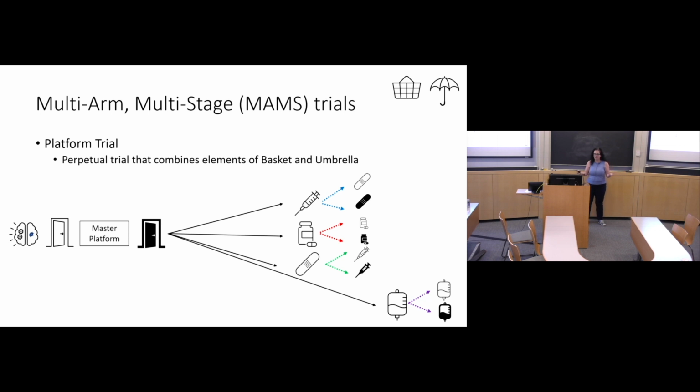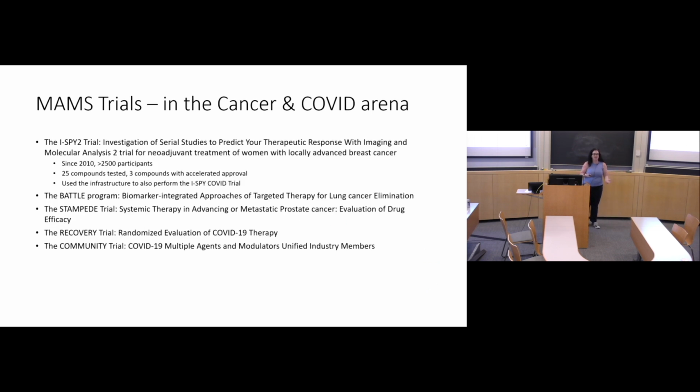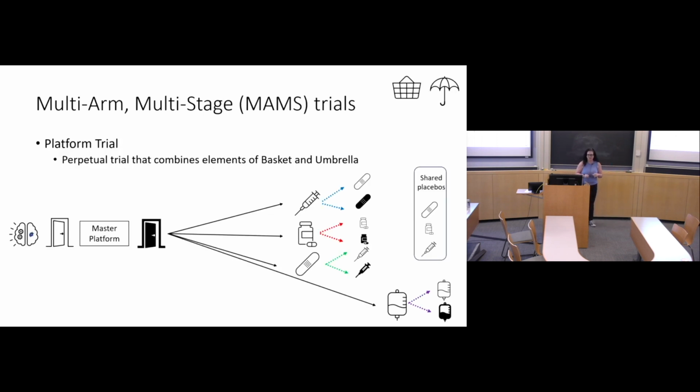So the master platform itself doesn't change, but what drugs are available to new participants in the study are going to change over time. And one of the defining characteristics is that in the end, it's a shared placebo. So you don't have to have as many individual people be in placebos in each regimen, because you can share them across the regimens. As more regimens add on, they contribute to that shared placebo as well.